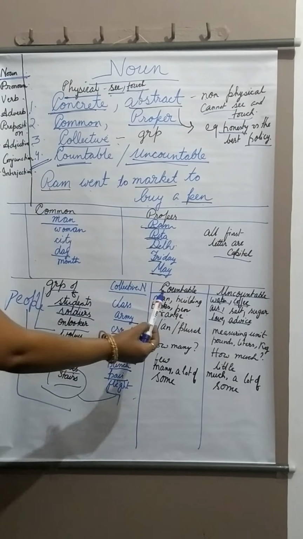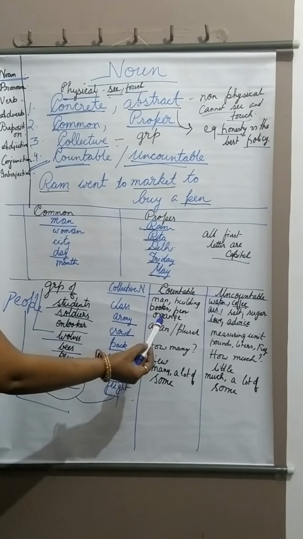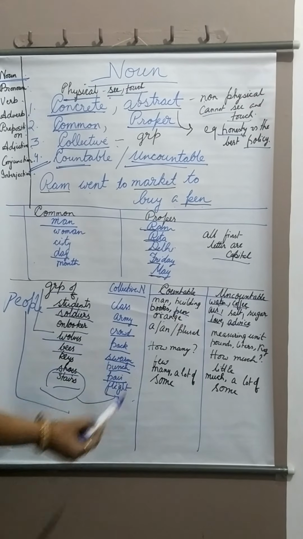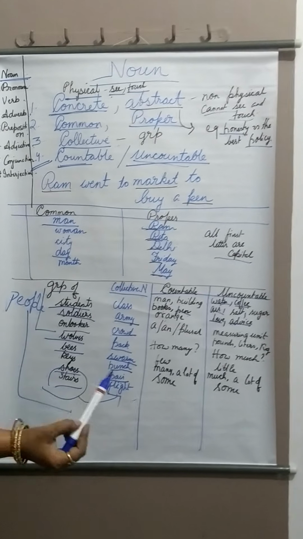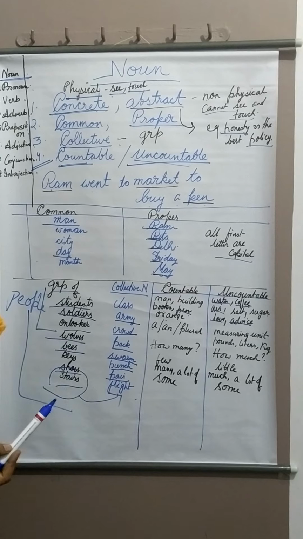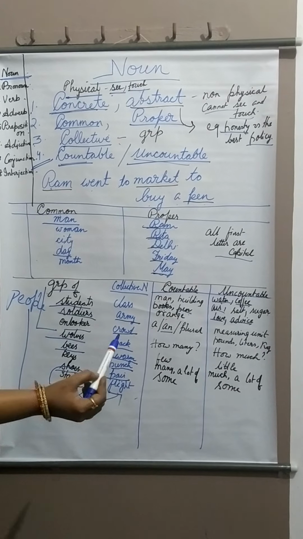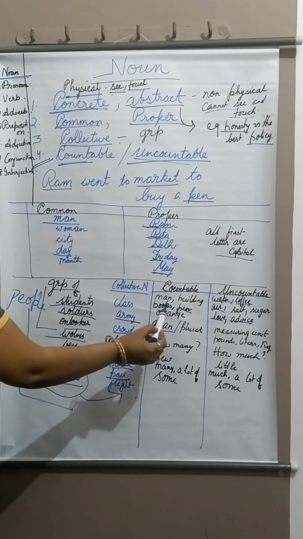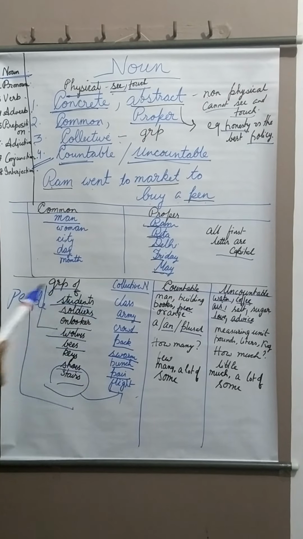People, how to say or denote a countable noun? Suppose you are having a single pen. You can say a pen. Suppose you have an orange. You can say an orange. And suppose you are having 5 books. You can say with help of the plural, 5 books.